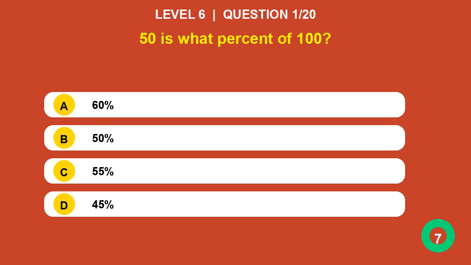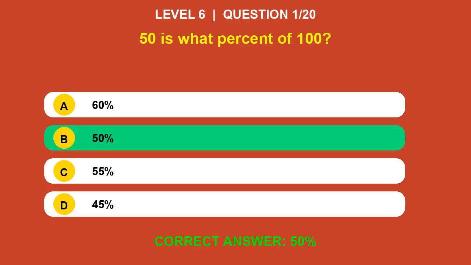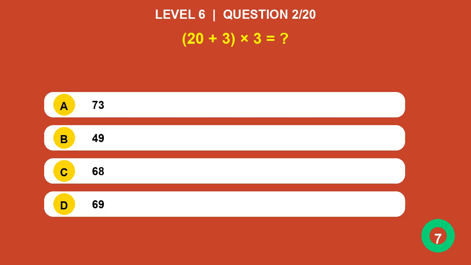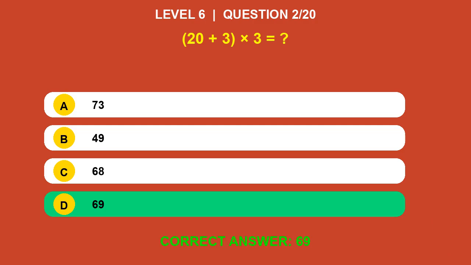50 is what percent of 100? Answer is 50%. 20 plus 3 times 3 equals? Answer is 69.